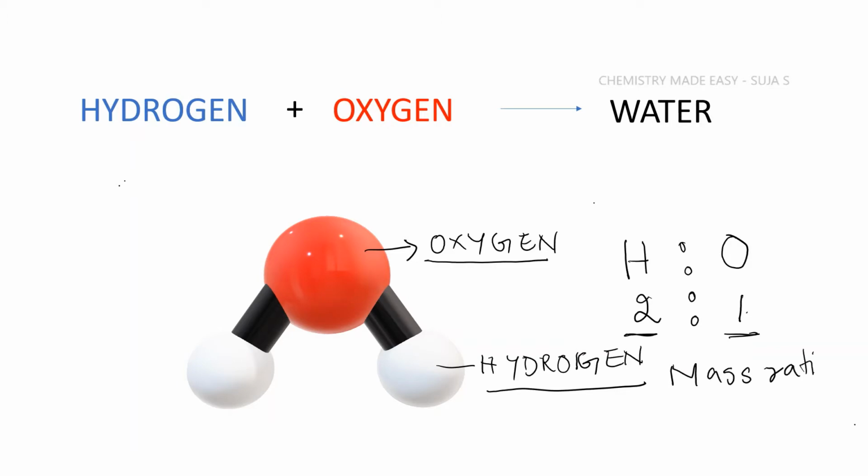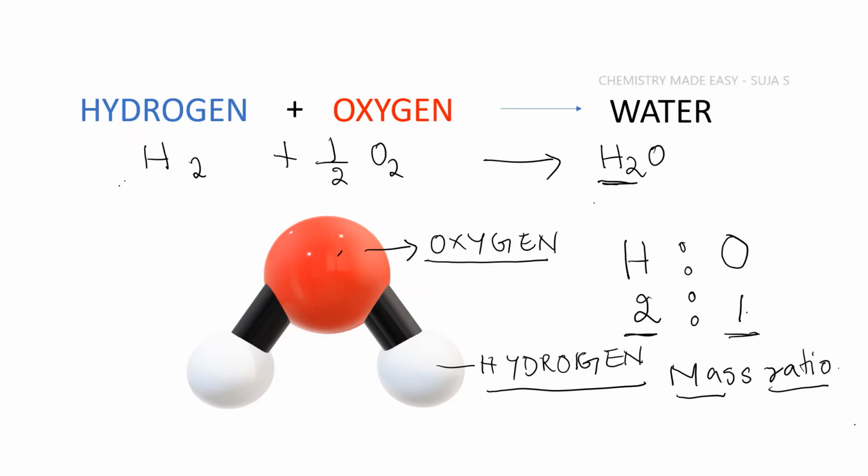Because the number of atoms of hydrogen and oxygen are fixed, the mass ratio is also fixed. That is, the mass of hydrogen atom to the mass of oxygen atom or vice versa is also fixed no matter what. I can write the formation of water molecule as hydrogen plus half oxygen giving me water, H2O.